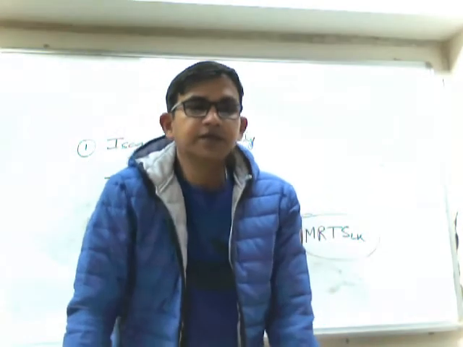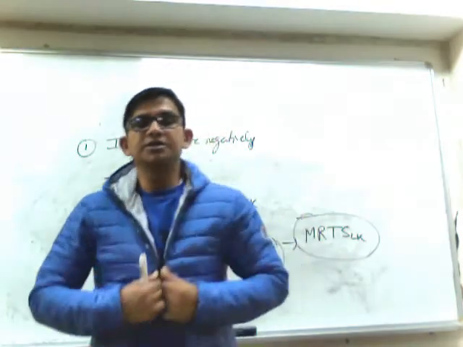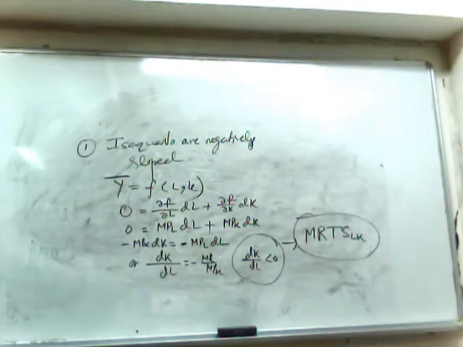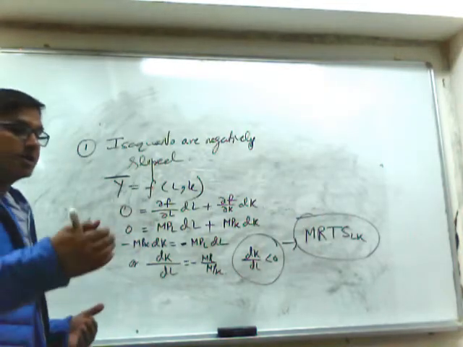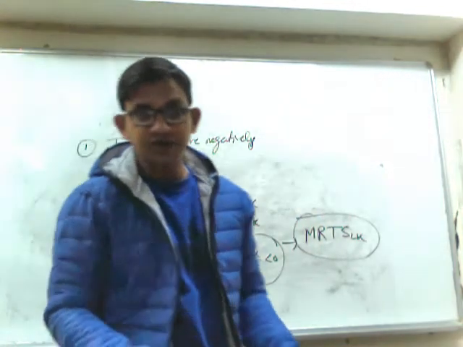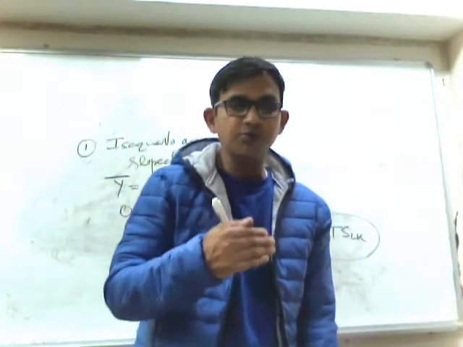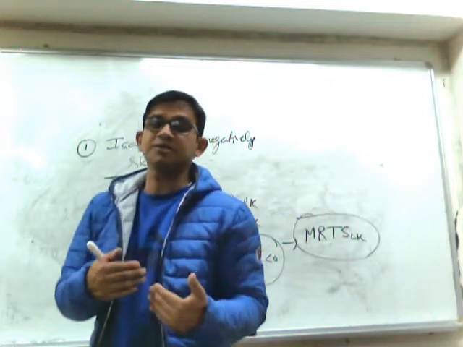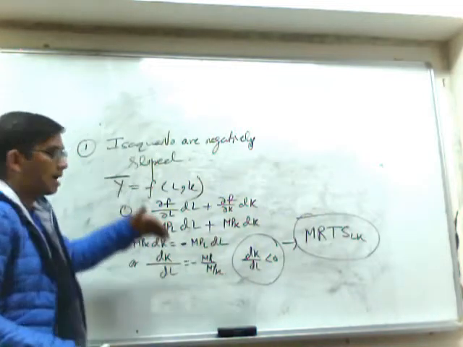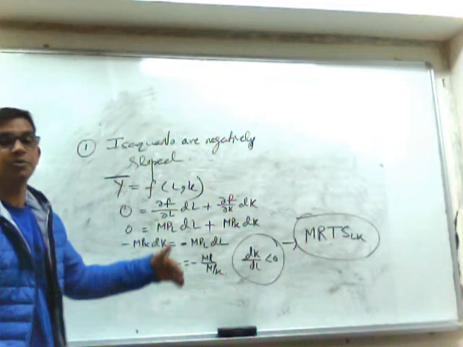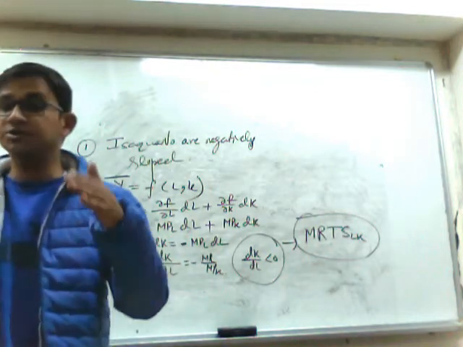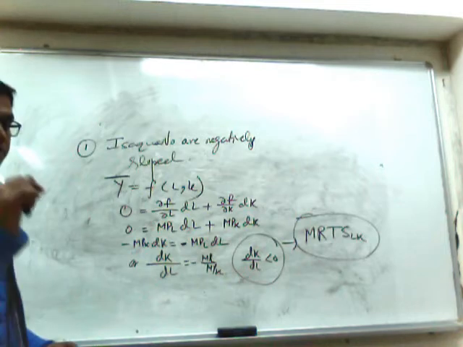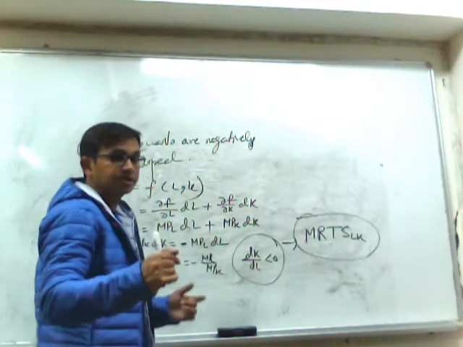In the case of indifference curve, consumer is consuming two commodities in which the slope of the indifference curve is marginal rate of substitution, the amount of Y that the consumer is willing to sacrifice to consume one additional unit of X so that his utility level remains unchanged. And here the amount of capital that the producer is willing to sacrifice to employ one additional unit of labor so that his level of production remains unchanged.